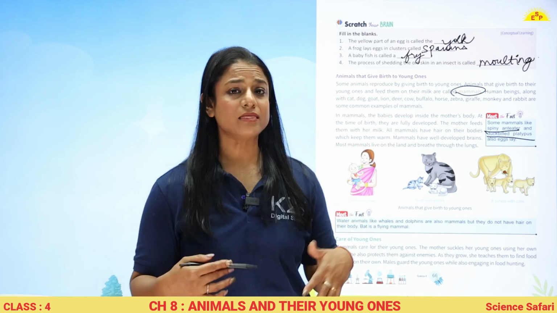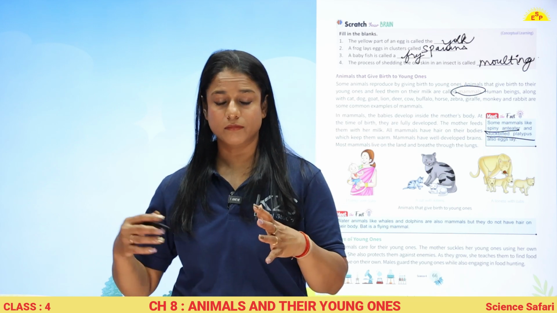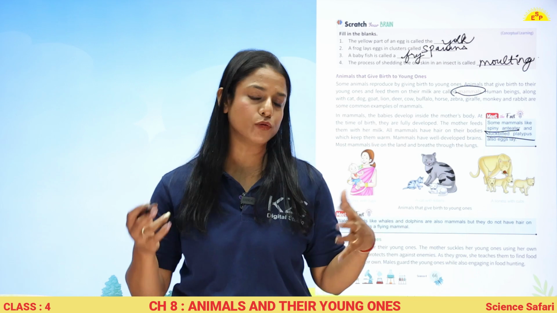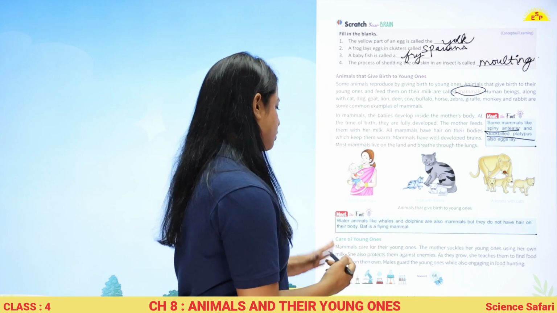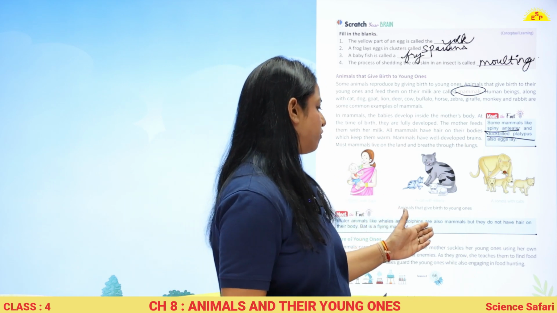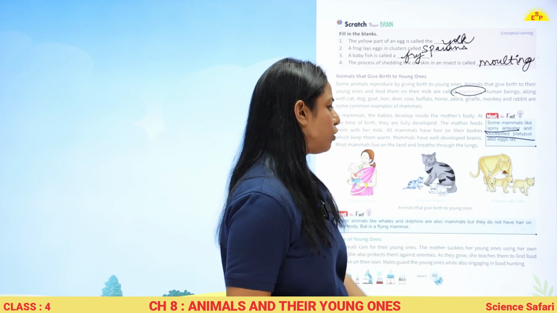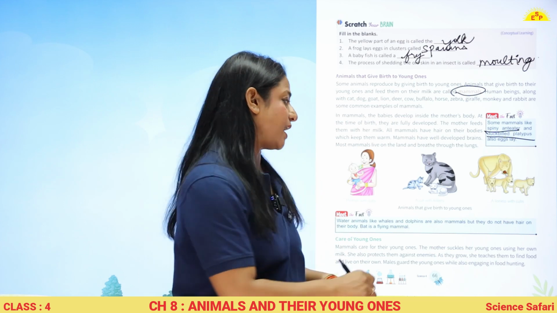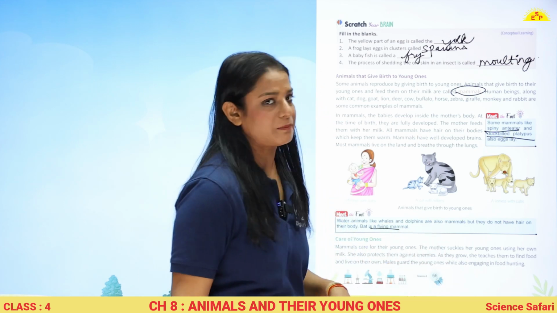And when they are born, they do not have hair on their body to keep them warm. Alright, so water animals like whales and dolphins are also mammals, but they do not have hair on their body. And also bat is a flying mammal. So these are few exceptions.